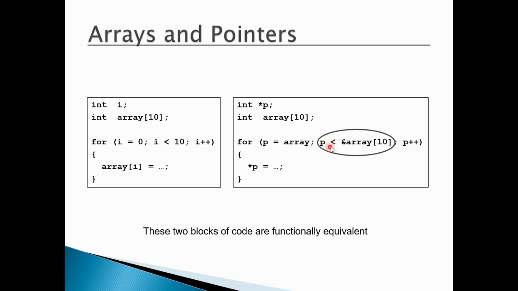And here, with the help of this pointer variable, you are trying to check the last element's address. If array is the name of my array, the last element will be at the 10th index position, so you are going to increment the value of p till the condition that p's address is less than the address of the last element in your array.